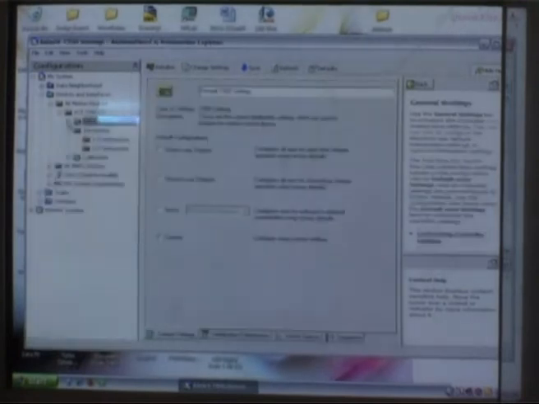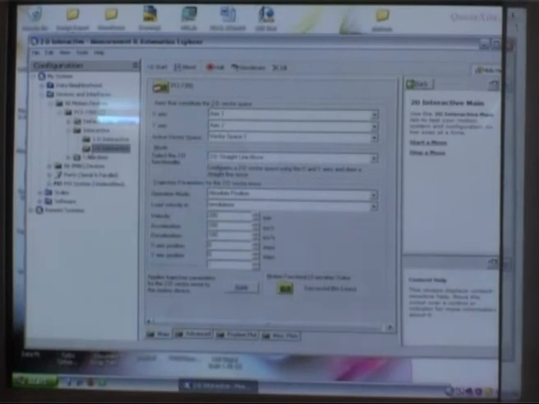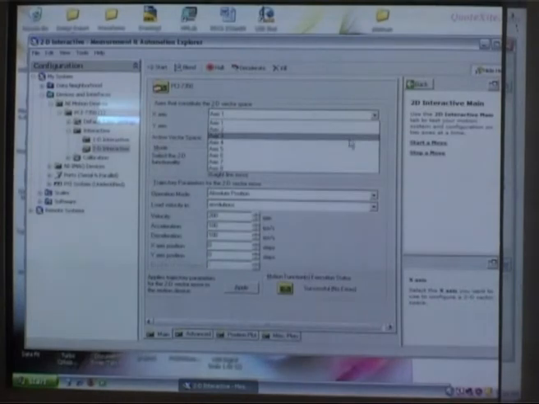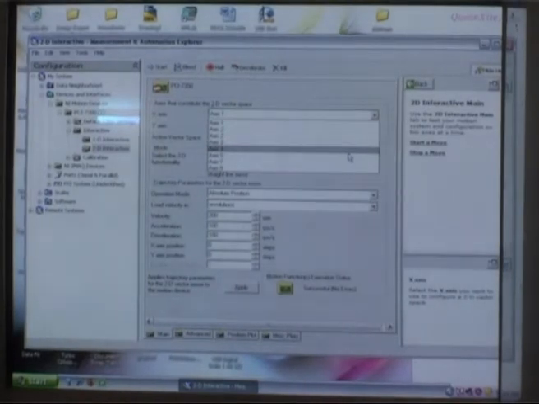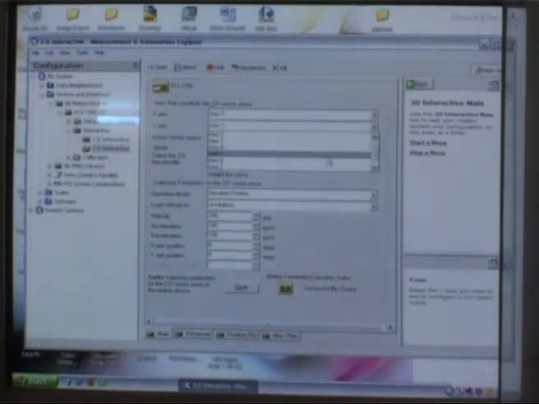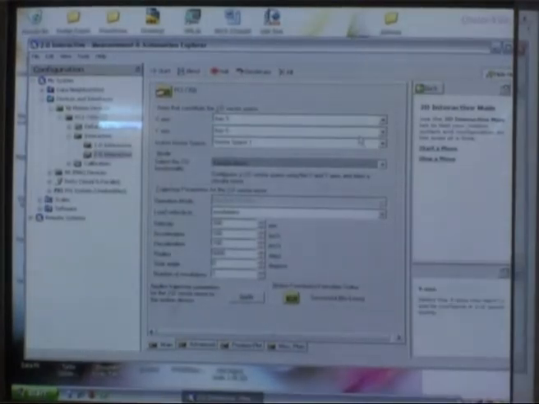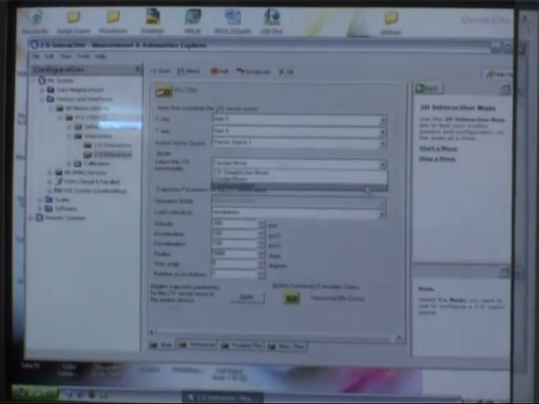So I will go now to the interactive 1D, or I can go to the 2D interface mode. Here I will change the definition, as axis 5 is configured to the X axis and axis 6 is configured to the Y axis. So in this 2D interactive mode, if I move axis 5 and axis 6 both together, we can have different types of contouring actions.